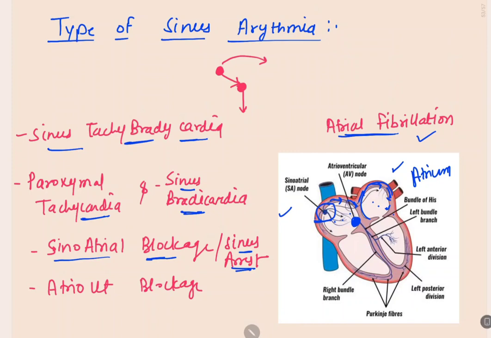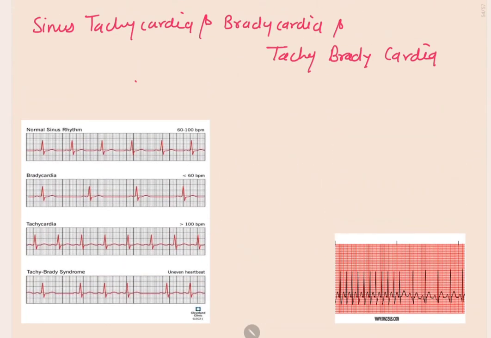Later we can see that there may be a problem in the atrioventricular fibers, which carry forward the impulse from the atrioventricular node to the ventricle. So there are these kinds of sinus arrhythmias we can see. Let's go into detail of each and every one.